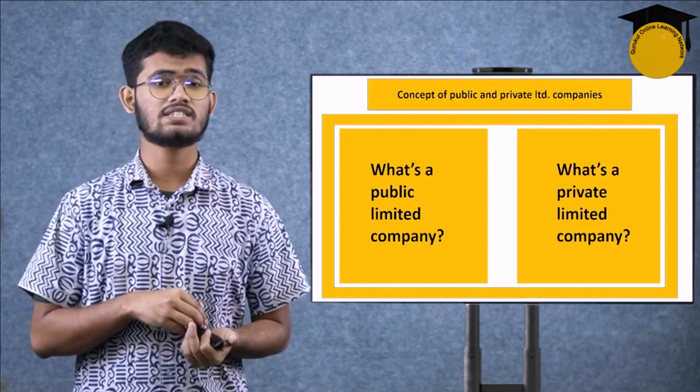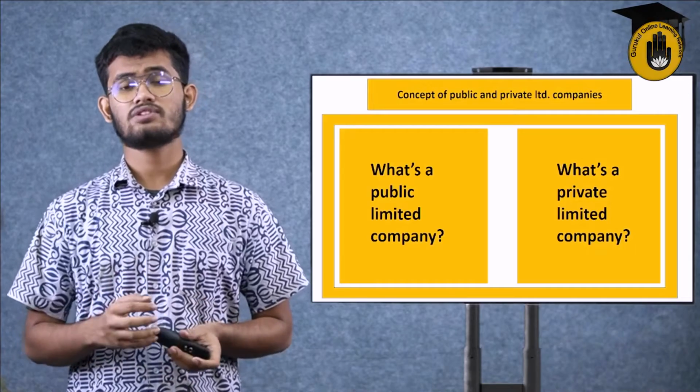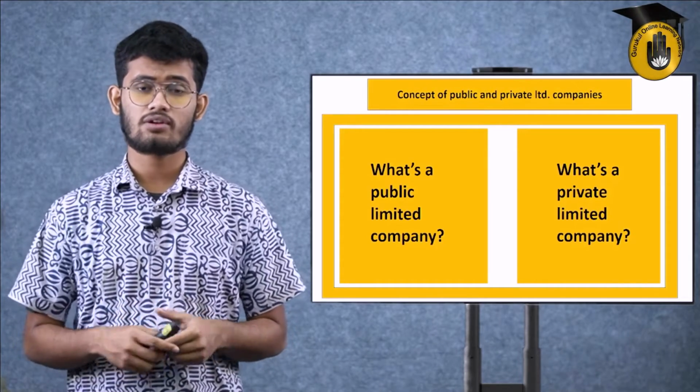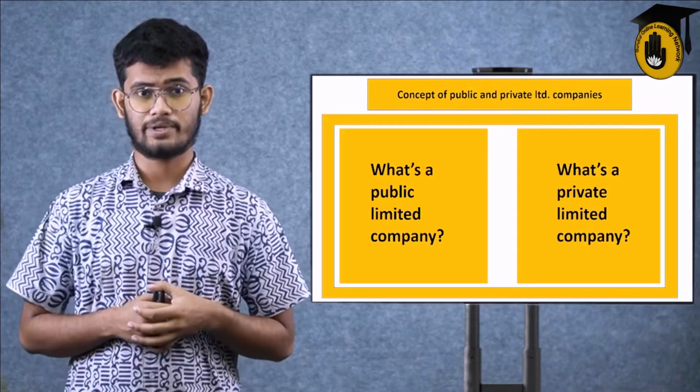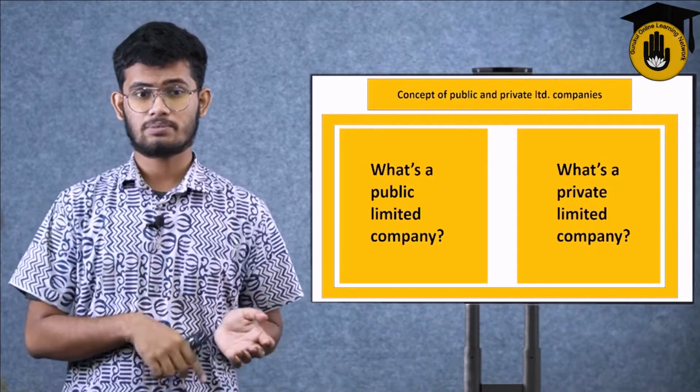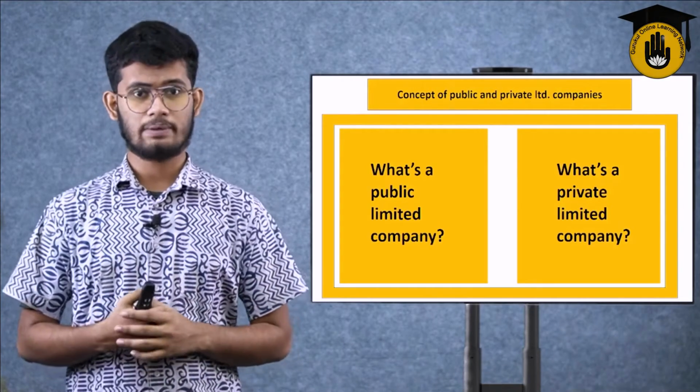There is no secrecy in a public limited company. If anyone wants to come in, anyone can come in. If anyone wants to get out, anyone can get out. That's a public limited company for you. But what's a private limited company? It is basically the opposite of a public limited company.